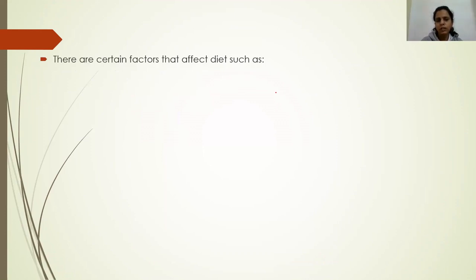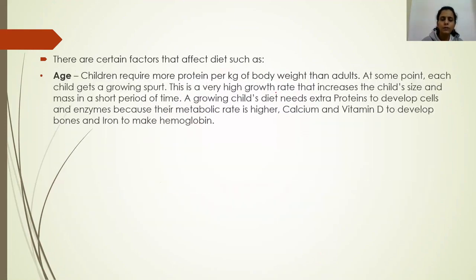These points are very important. So let's look into these factors one by one. The first factor which affects the diet of a person is age. When we talk about age, you're aware that children, especially kids, are in the growing stage. Their bones, their muscles, their body is in the developmental stage.